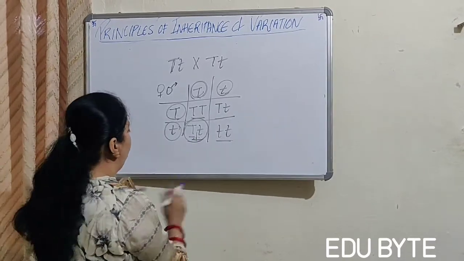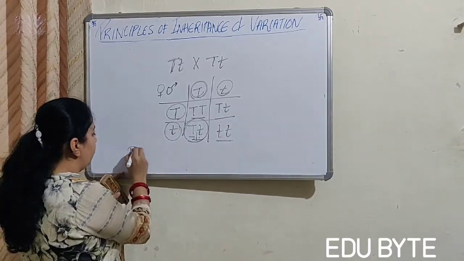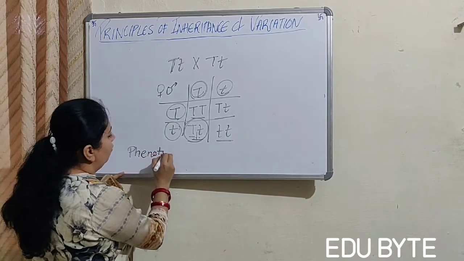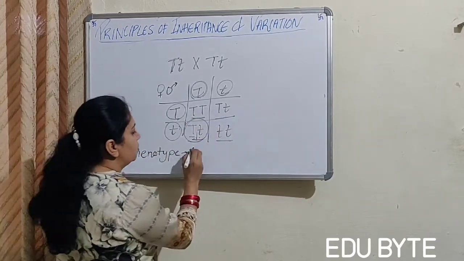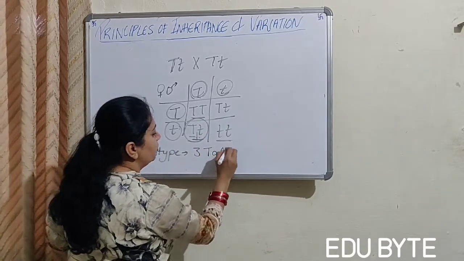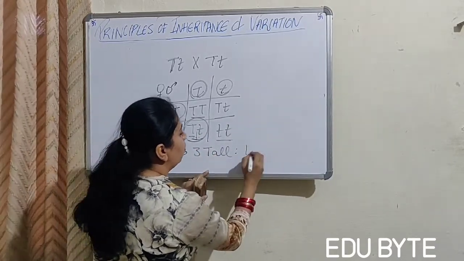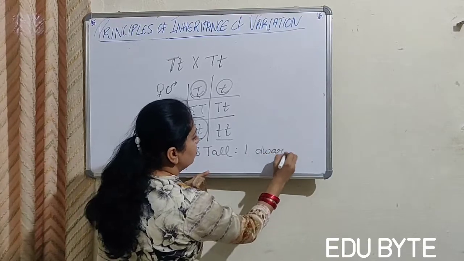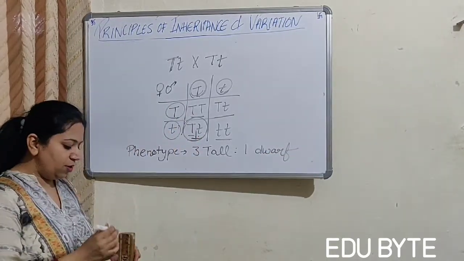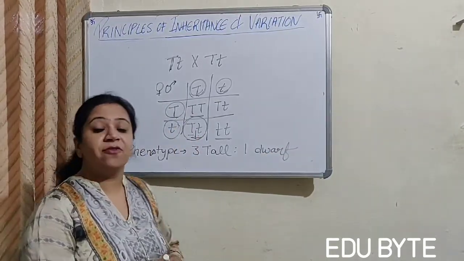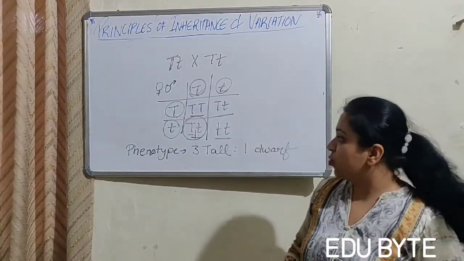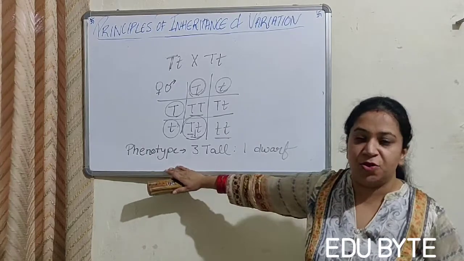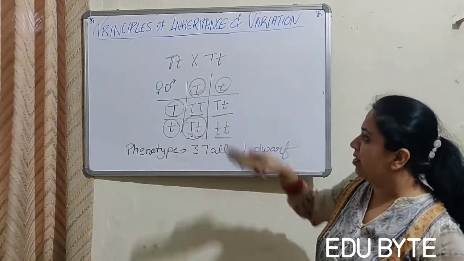Okay, so what is the phenotype of the plants? Three plants are tall, so 3 tall is to 1 dwarf. I have already told you that the phenotype is the physical appearance of the plant. So the phenotype will come out to be 3 tall plants to 1 dwarf.